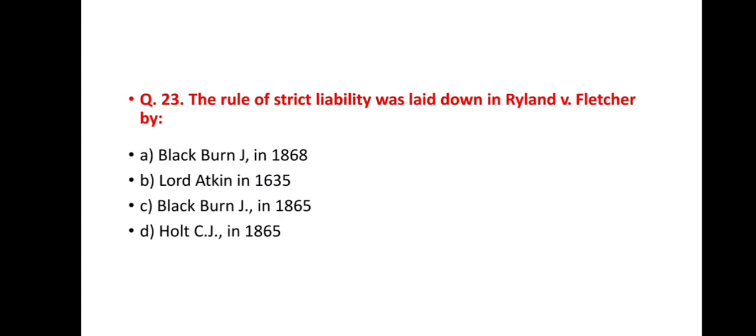Next question, question number 23. The rule of strict liability was laid down in Rylands versus Fletcher, a most important case. Rylands versus Fletcher was decided by option A, Blackburn Justice in 1868, option B, Lord Atkin in 1635, option C, Blackburn Justice in 1865, and option D, Holt Chief Justice in 1865. And the correct answer is option A, Blackburn in 1868.